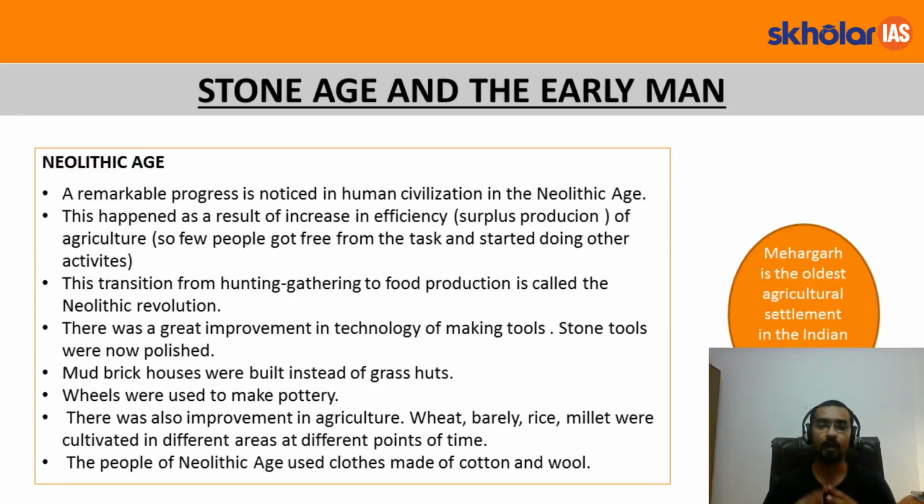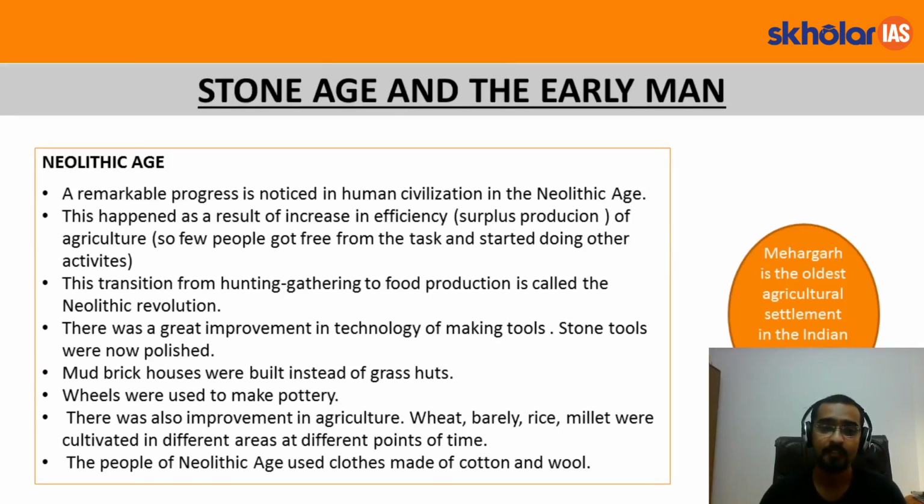So let's take a quick recap of this Neolithic Age. Remarkable progress was made in human civilization. And what was this remarkable progress? We became a food surplus society. As we became a food surplus society, many people took a break from agricultural activities and started doing other activities. This transition from hunting and gathering to a food producing society is known as the Neolithic Revolution.